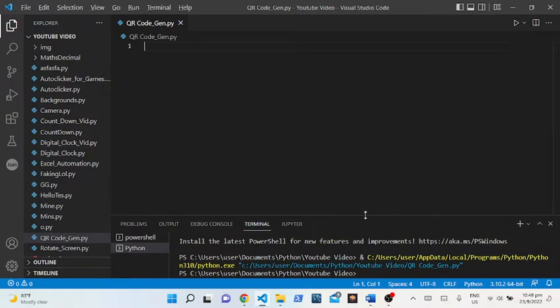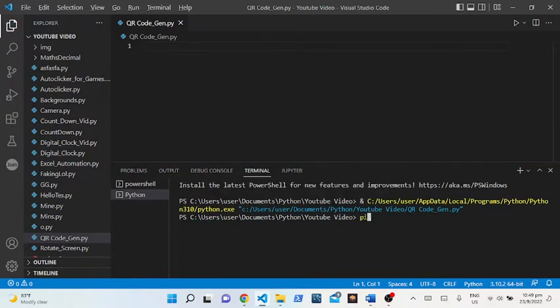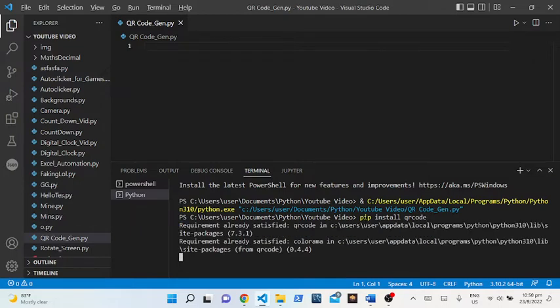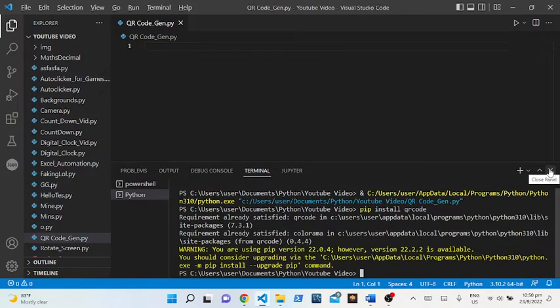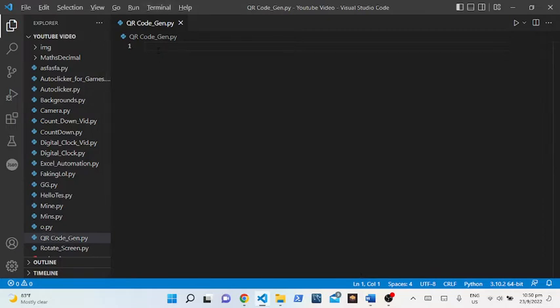First thing we can type right over here is pip install qrcode in our terminal, and then if we press enter, it will run and download what we want. Then we can close the terminal and focus on our coding. So first thing I'm going to do is import our module, qrcode.